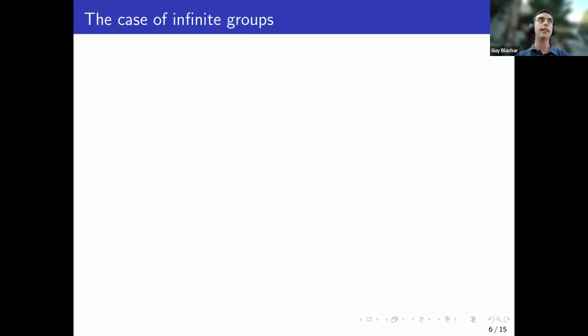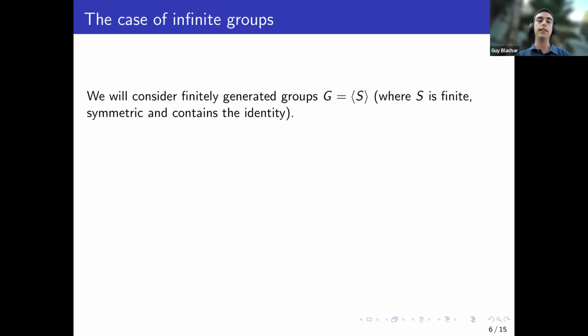The problem with the infinite case is that unlike the finite case, we don't have a uniform distribution. We can't just take a random tuple of elements from the group because we don't have uniform distributions on infinite sets. So we have to somehow take natural choices of ways to take random elements from the group. Well, the groups that we'll be interested in are finitely generated groups. We'll take a group, we'll fix a finite symmetric generating set. We'll also assume that it contains the identity. This is just to avoid some parity issues, just to make sure that no technical issues will appear.